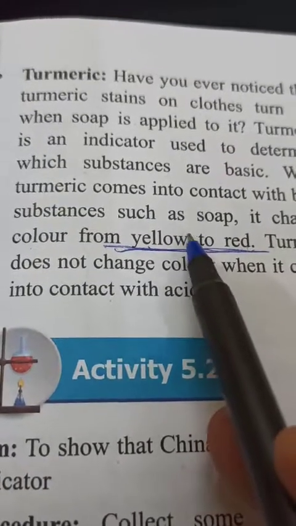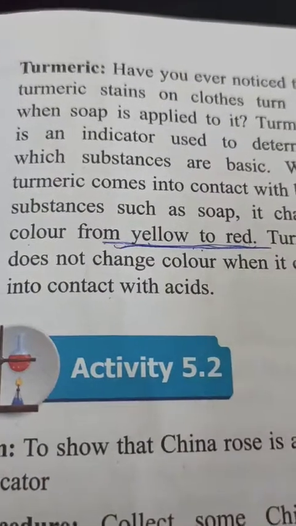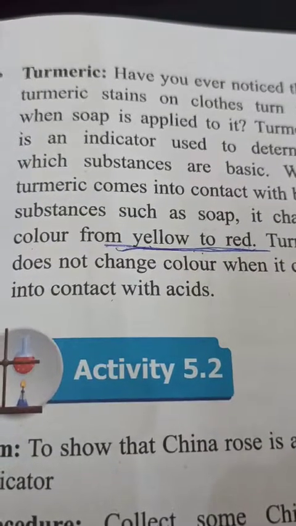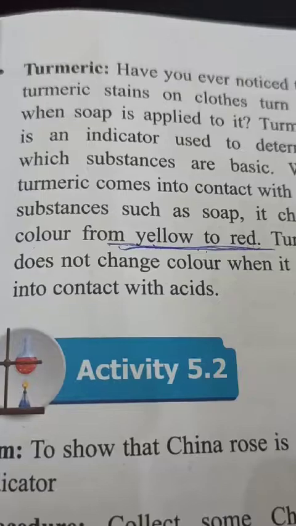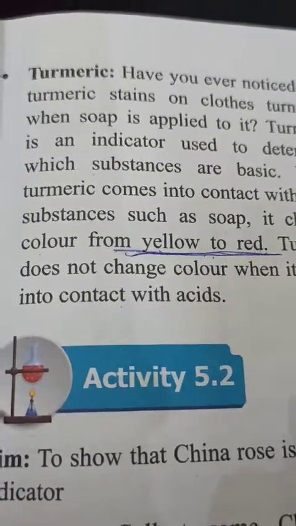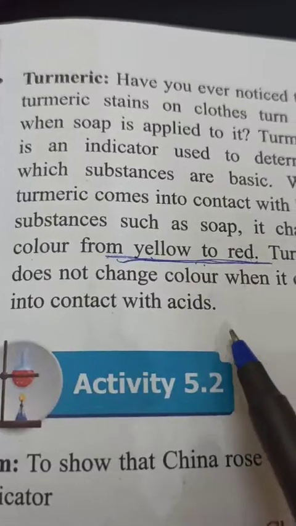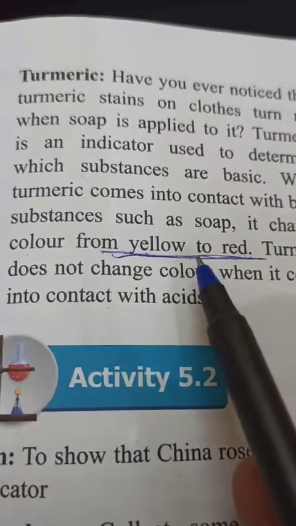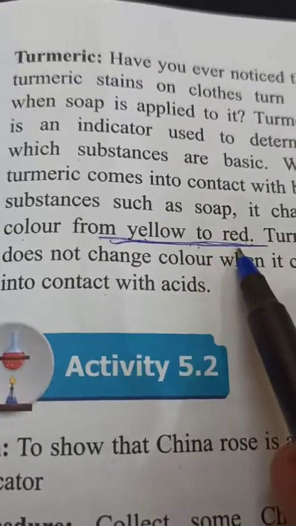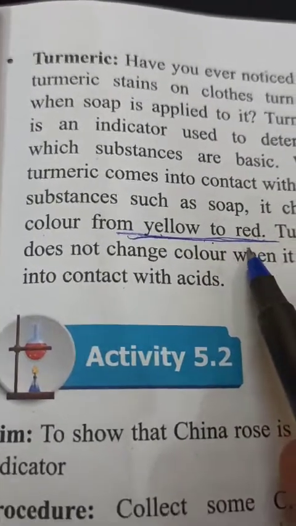Means I showed you that on wet paper, I first applied turmeric, and on the turmeric I rubbed soap. Okay, and when I rubbed soap, you saw that the color changed from yellow to red.